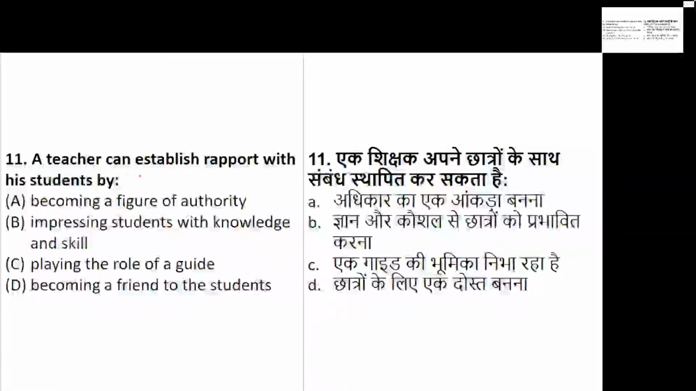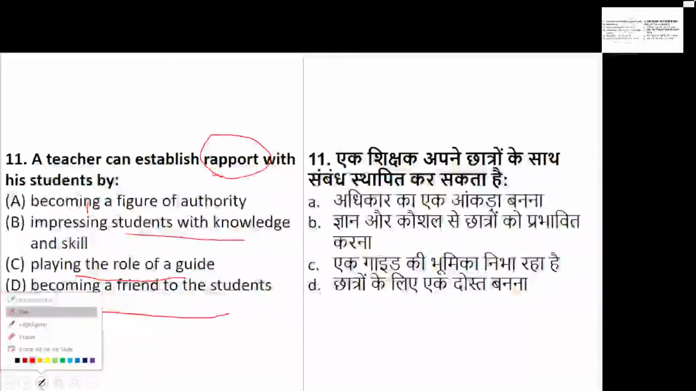A teacher can establish rapport with his or her students by what? Rapport is like bonding, like creating a bond. A teacher can establish rapport with his students by becoming the figure of authority, by impressing the students with knowledge, by playing the role, or by becoming a friend to the students. How can the teacher establish rapport? Rapport means the bond. What do you feel this rapport will be created with the help of?